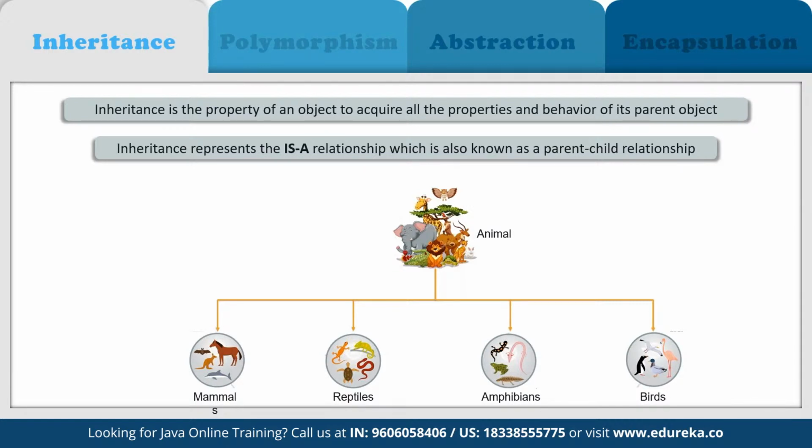Now let's say we pick up one specific type here, mammals. In mammals, horses, whales, human beings, monkeys, they all are part of mammals, right? Because they all share common characteristics of mammals, correct. And again, we can segregate them further. So basically what we are doing is trying to inherit one property of a class in all the other objects, or all the other components in that class itself, to improve the functionality.